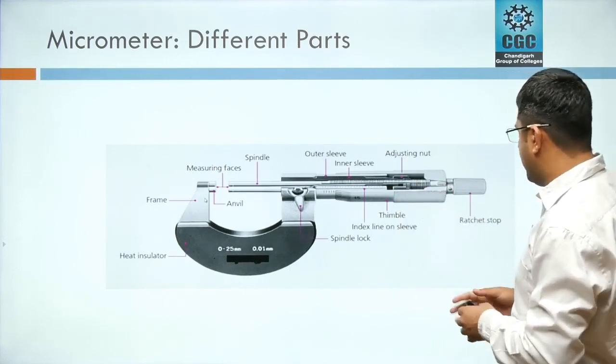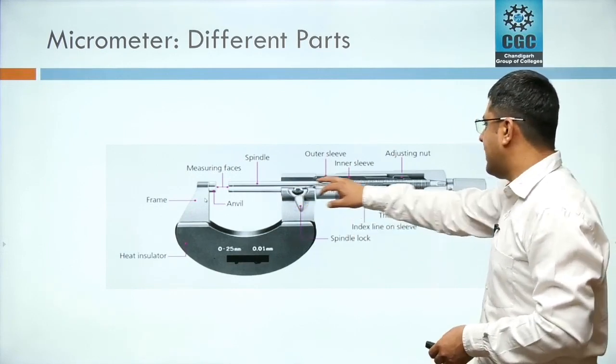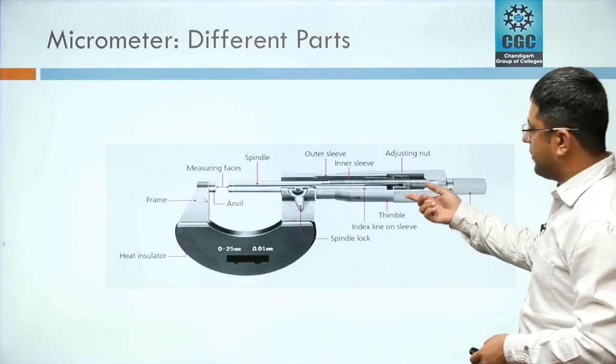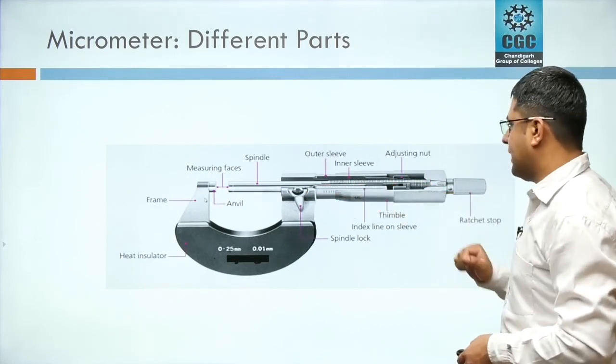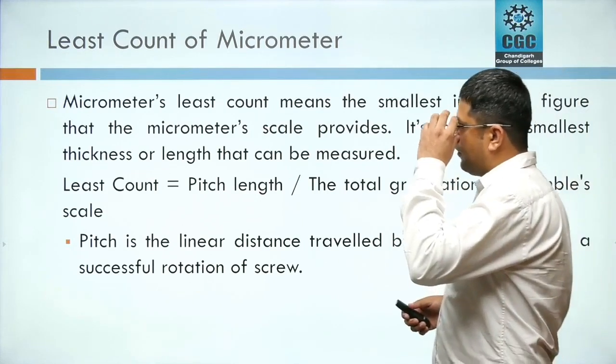These are the major components. I think we have covered all the components. Index line. There is a straight horizontal line, which will be clear to you in the coming picture. That line is known as the indexing line. Now, least count of the micrometer.